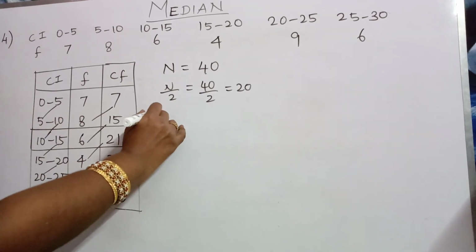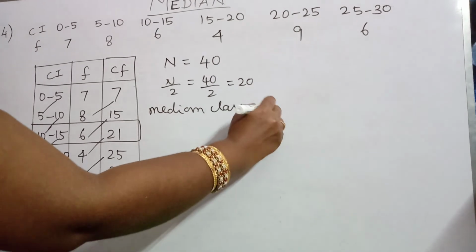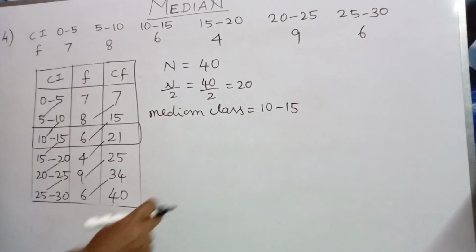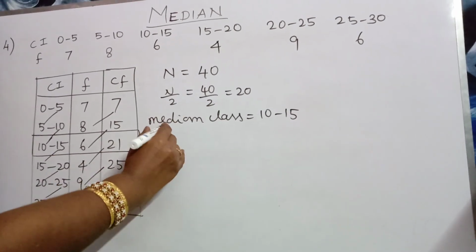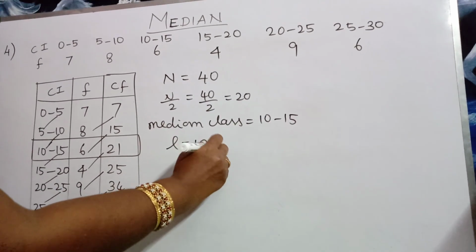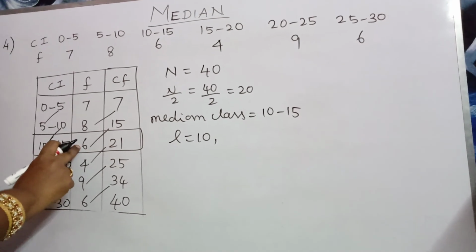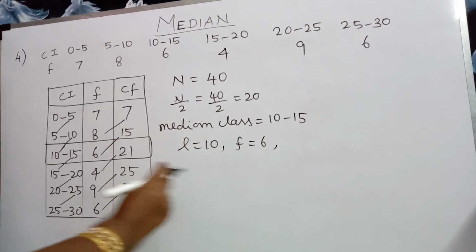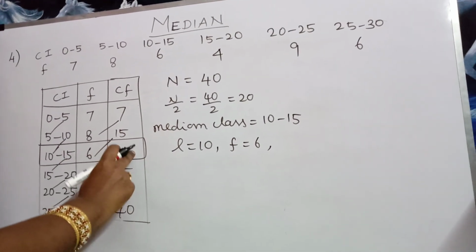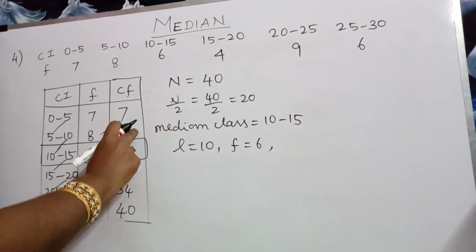The median class is 10 to 15. The lower limit is 10. Therefore, this is our L. L is equal to 10. In the median class, the corresponding frequency of the class interval is 6. Therefore, F equal to 6. Then M is the CF value before the median class, that is 15.